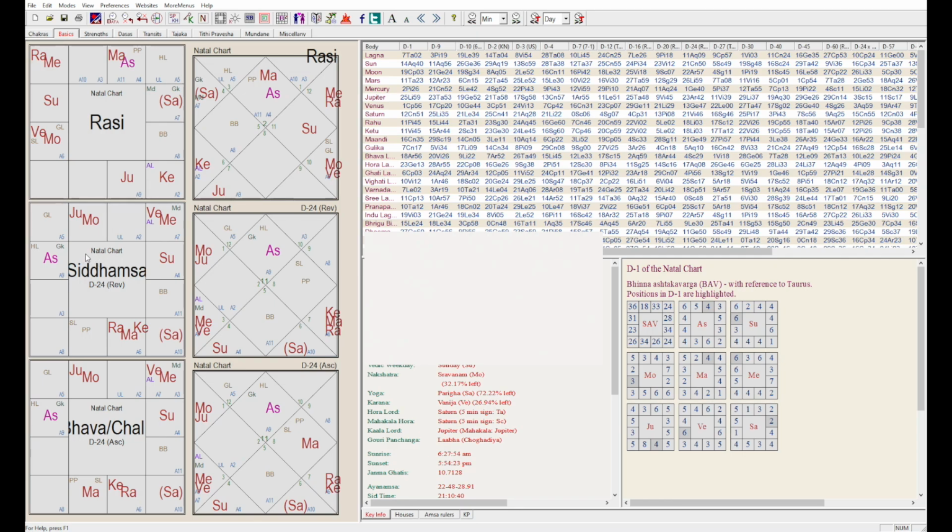And the dispositor of the ninth house, which is for undergrad studies, is Venus, which is with Mercury in the fifth house. So the first choice that I advised was any Mercury related engineering field, and then it would be Mars related and then Venus related subjects in the same order.